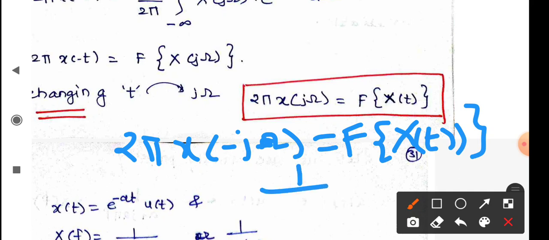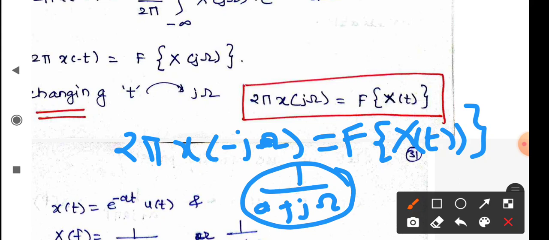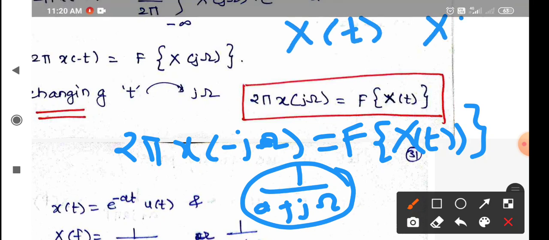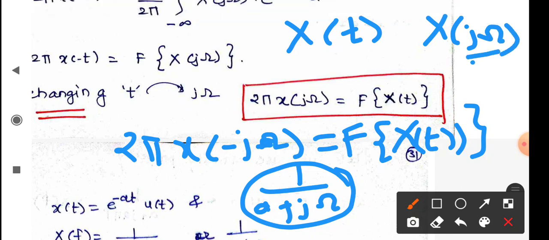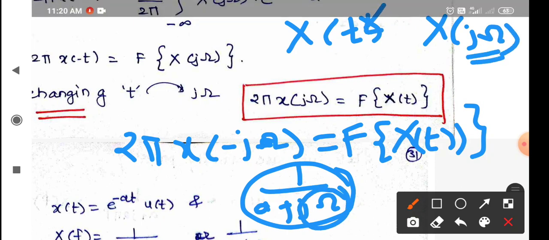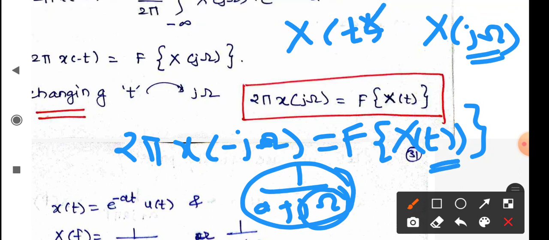That means if here we have 1 upon a plus jt, then what is this? This is x of t. Earlier we used to write it as x of j omega, right? This j omega is replaced by t. So I can easily obtain the Fourier transform of such functions. I feel the purpose of duality is very clear. In the next short video, we'll solve some problems on duality.